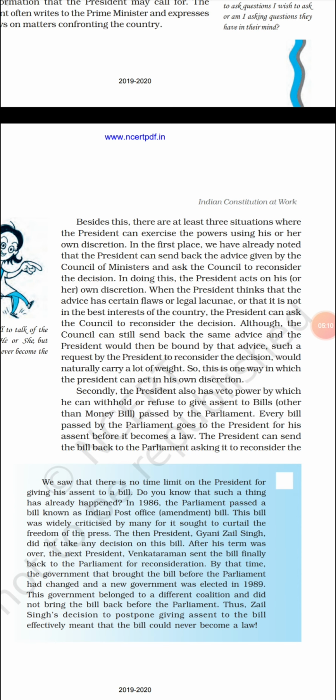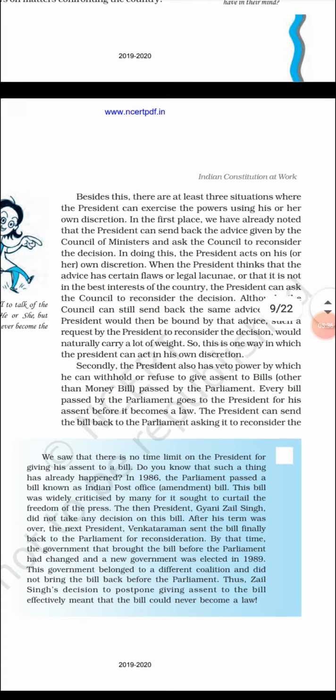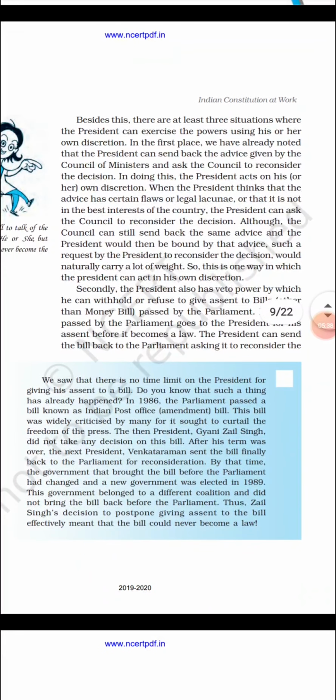The second power is that if a bill is passed in a Lok Sabha session, except a money bill, the ordinary bill only. Okay, if an ordinary bill is passed in the Lok Sabha, you know that the bill has to be signed by the president only, right? Without the president's signature, that bill cannot become a law. So in order to make a bill a law, the president has to sign. So when a bill has been passed in the parliament or the Lok Sabha, that bill will be sent to the president for his signature.